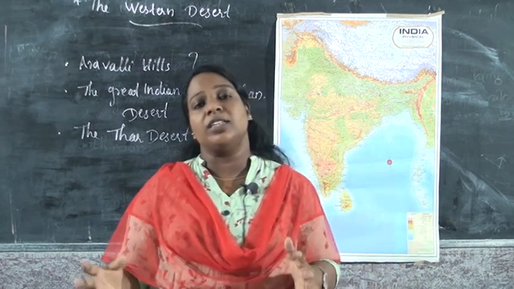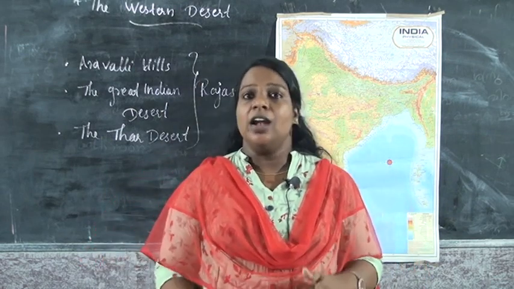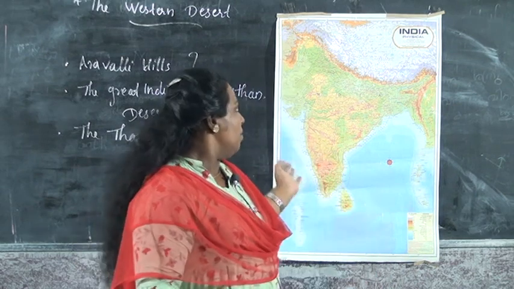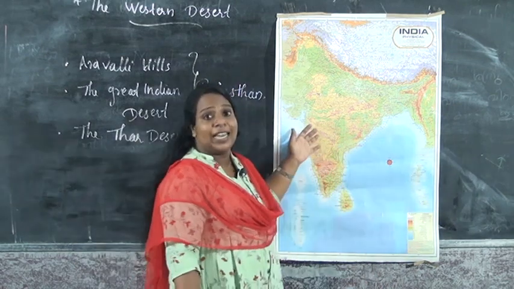So from where to where is this western desert stretched? Okay children, look at the map. This is the India physical map.